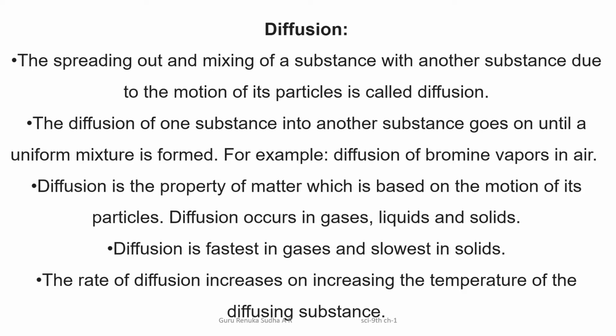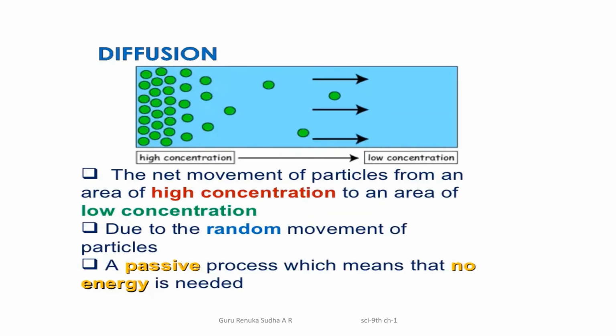That means the diffusion process, nothing but the motion of particles or molecules, always depends on the temperature. If the temperature increases, the molecular motion also increases. That means you can see the diffusion process more. Okay, this example helps us to understand how the molecules move from a higher concentrated area to a lower concentrated area.